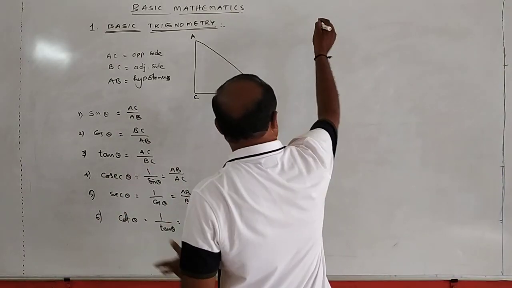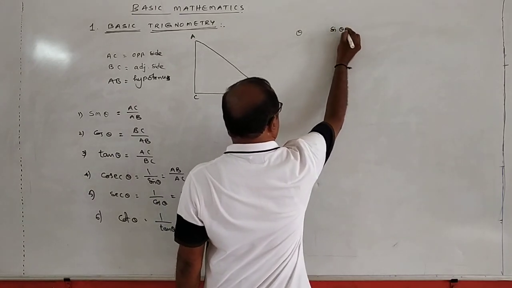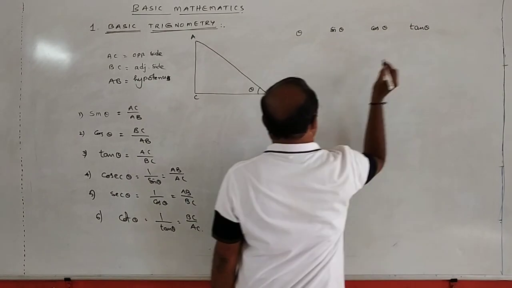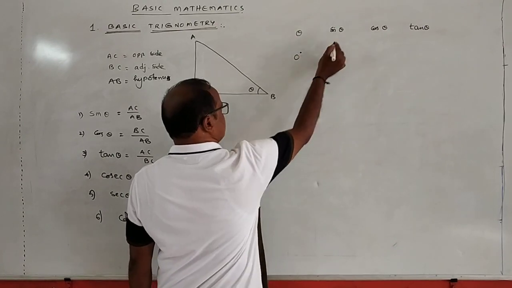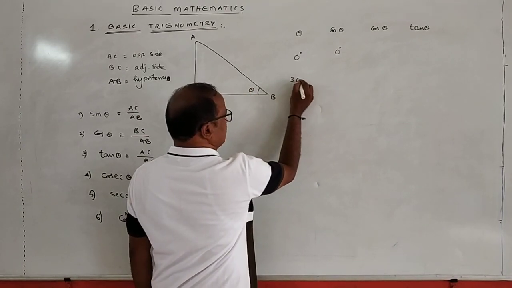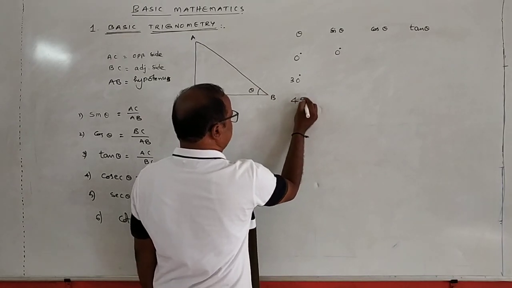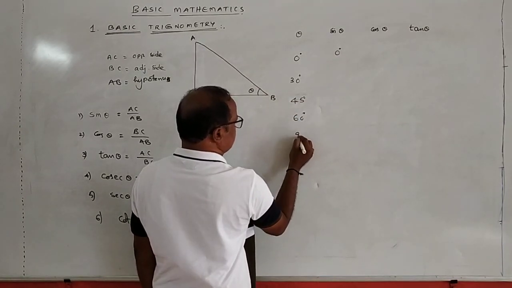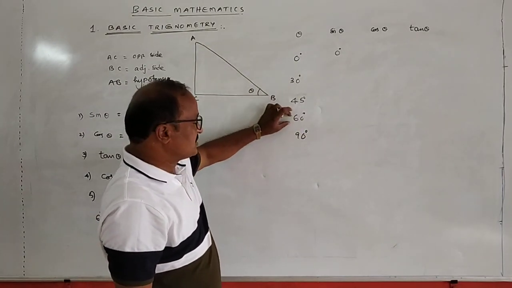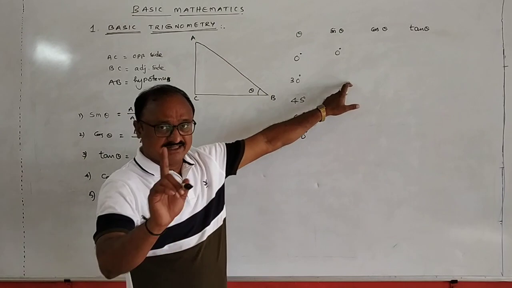Again, here you know, for example, the theta value: sin theta, cos theta, and tan theta values. Suppose theta is equal to 0 degrees, sin 0 is equal to 0, and theta is equal to 30 degrees, theta is equal to 45 degrees, theta is equal to 60 degrees, theta is equal to 90 degrees. So for 0, 30, 45, 60, and 90 degrees, what are the corresponding sine, cos, and tan? Okay, now remember these points.